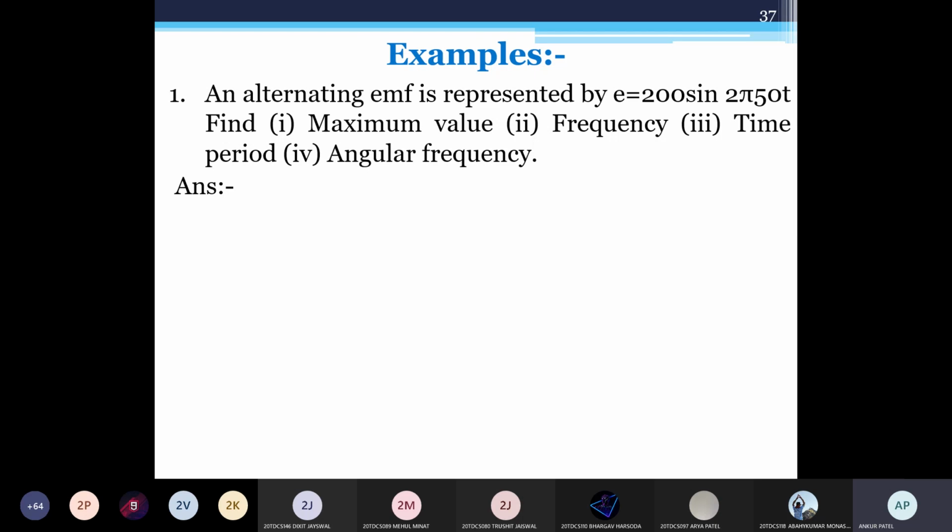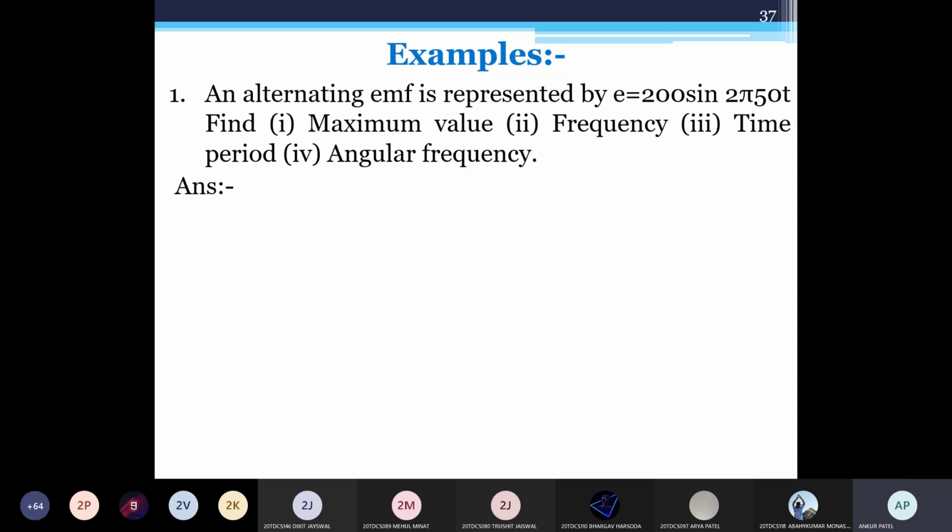According to E equal to Em sin 2 pi ft, the maximum value Em is 200, then sin 2 pi 50t, so f is 50 hertz. So you already got the maximum value and frequency. How to find the time period and angular frequency? We know the relation between frequency and time period: f equal to 1 by T. So T equal to 1 by f, that is 1 by 50.